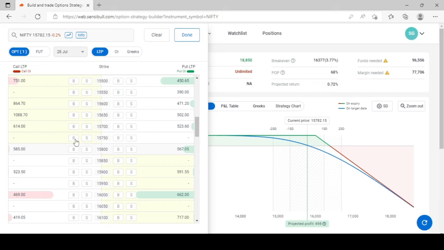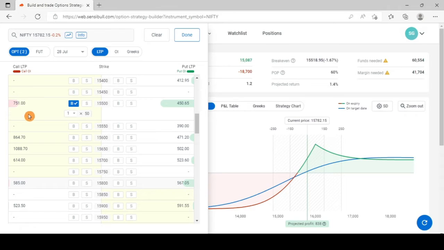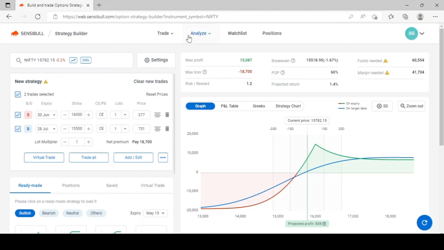So you see here the July month expiry, we have the 15,500 open interest, which is running at 751. So let me buy this call option at 751 premium, press on the done button. So now the net debit, or the net amount that needs to be paid, is 18,700.